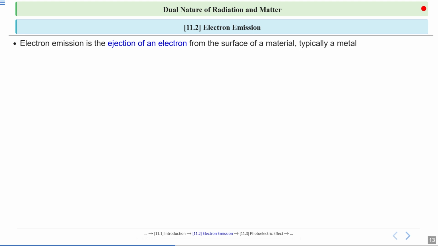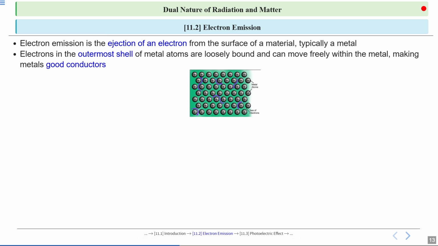Now, let's start by understanding what electron emission is. Electron emission refers to the ejection of an electron from the surface of a material, usually a metal. The electrons in the outermost shell of the metal atoms are only loosely attached, so they can move freely inside the metal.